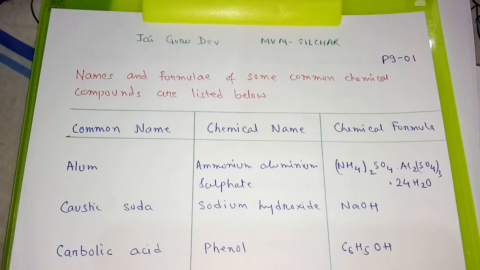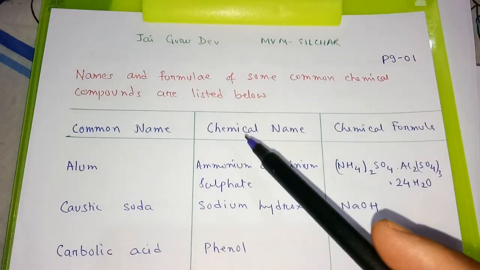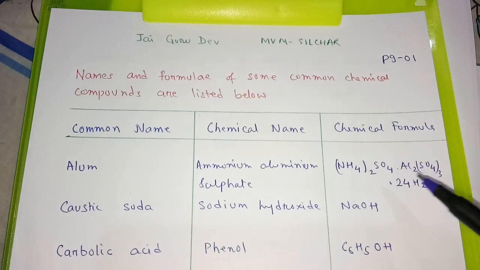Today students will read about names and formulae of some common chemical compounds. So we will read about their common name, chemical name, then chemical formula.